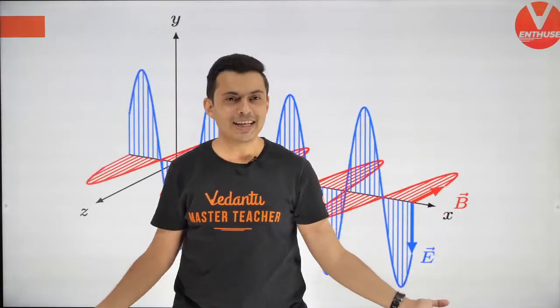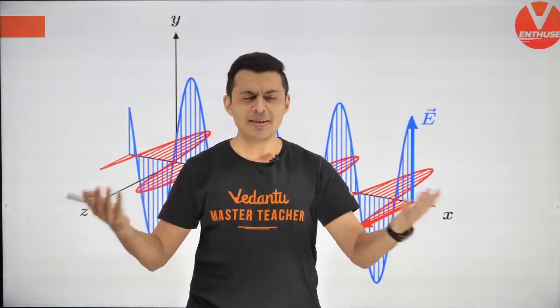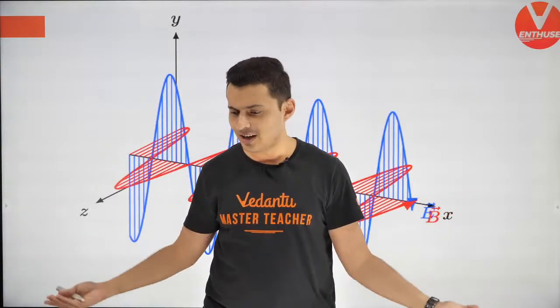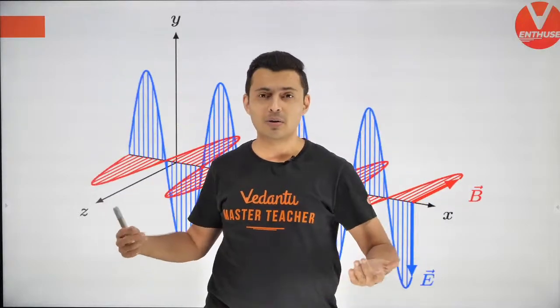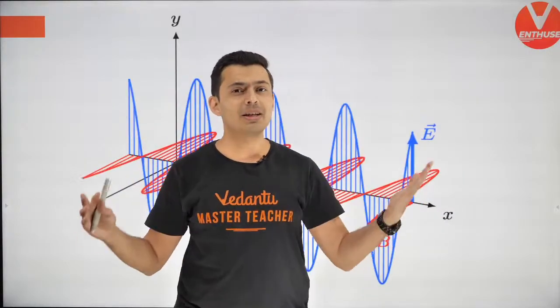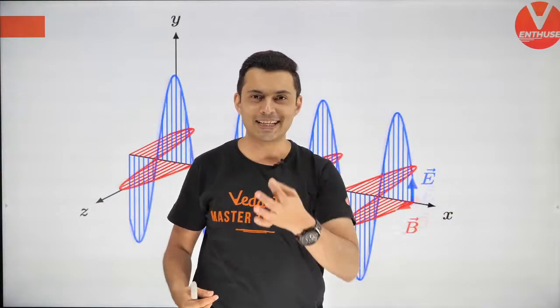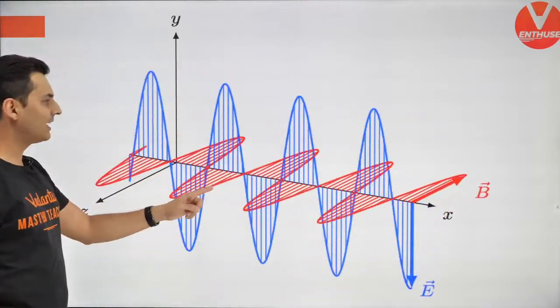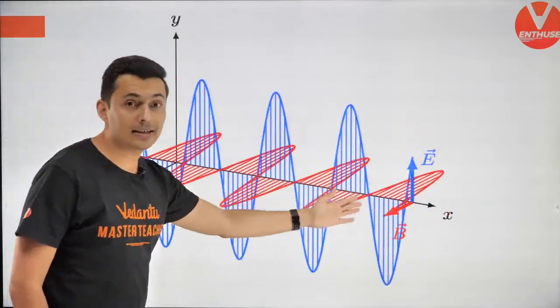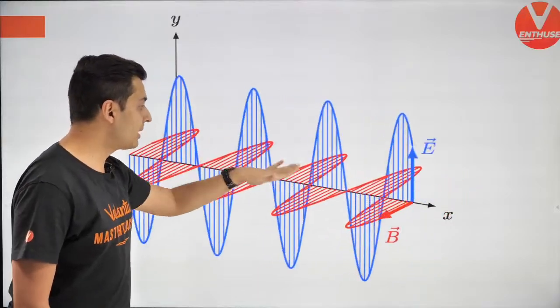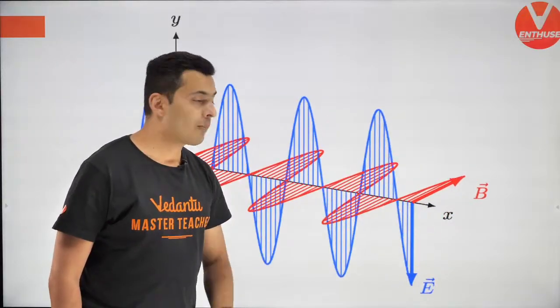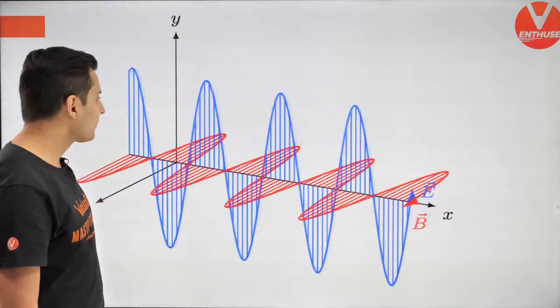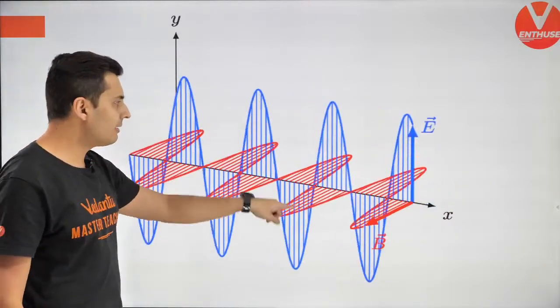So when you are seeing everything around you, you know what it is? It's electromagnetic waves. Yes, everywhere around you, the studio lights falling on me, the light coming from this board, everything is electromagnetic waves. And this is how it looks. The blue one over here is the electric field. The red one in the perpendicular plane is the magnetic field. You can see that, and see how beautifully the wave travels.